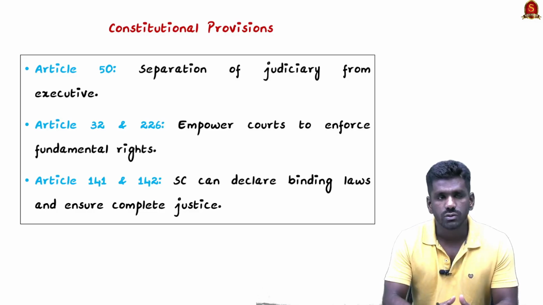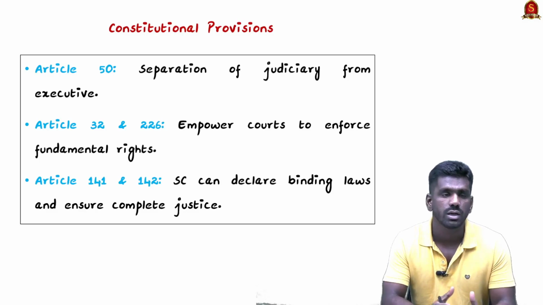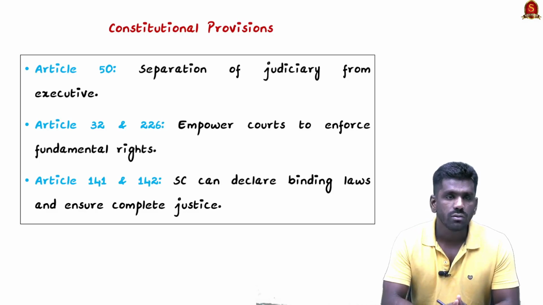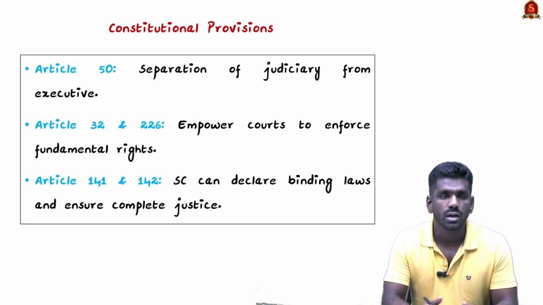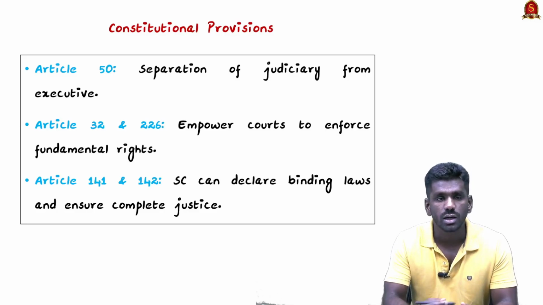Now look at the constitutional provisions. Article 50 deals with the separation of powers, the separation of the judiciary from the executive and legislature. Articles 32 and 226 provide the writ jurisdiction and give power to the Supreme Court and High Courts to ensure the fundamental rights of citizens. So as per these articles, the judiciary serves as the guarantor of fundamental rights for citizens.